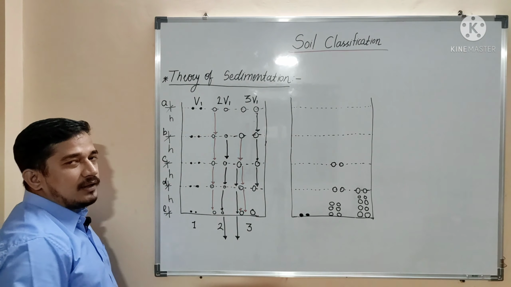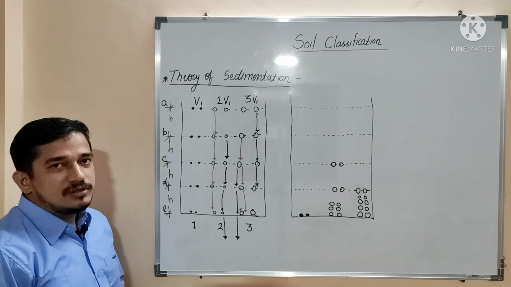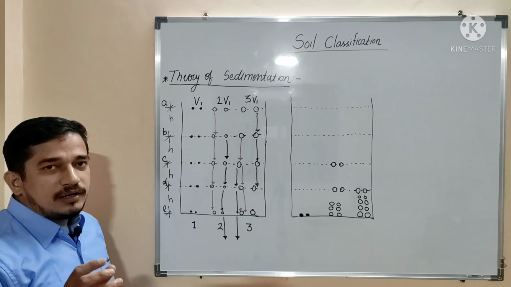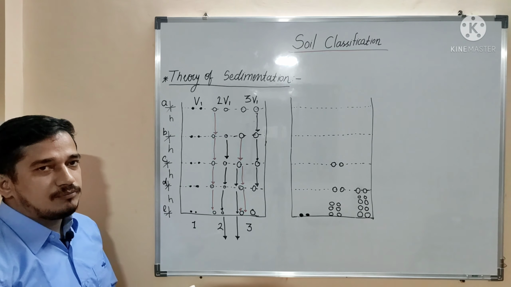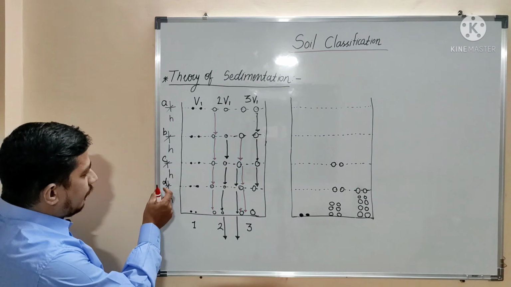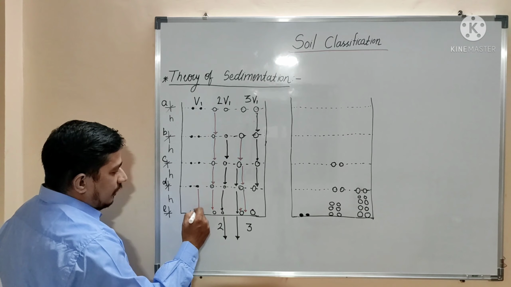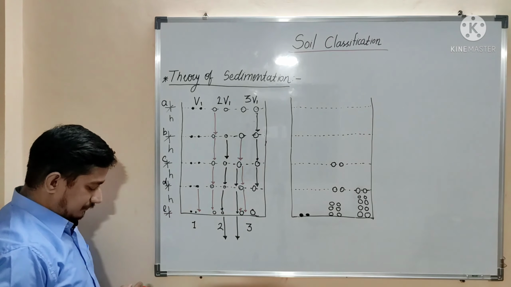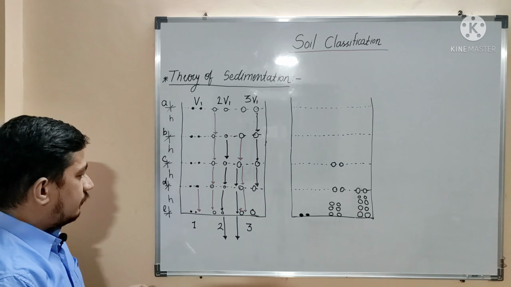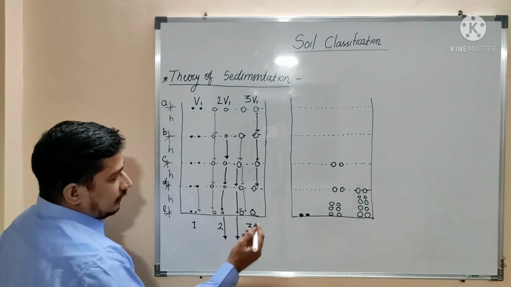In case of the first particle, which is smallest in size, it will travel with the smaller velocity, that is nothing but v1. So the particle at D will travel by distance h and it will settle at the bottom of the suspension like this.